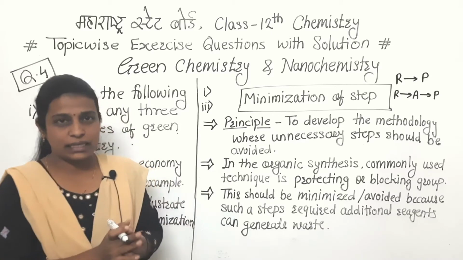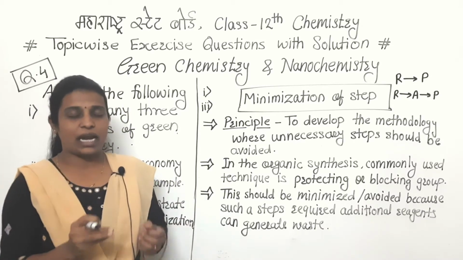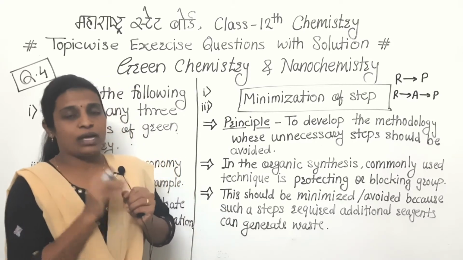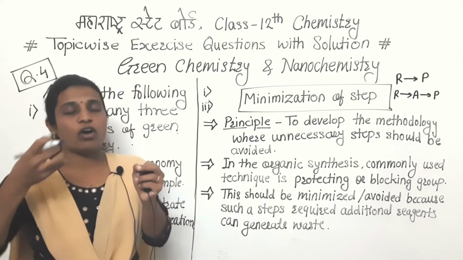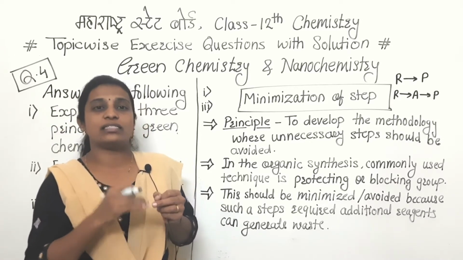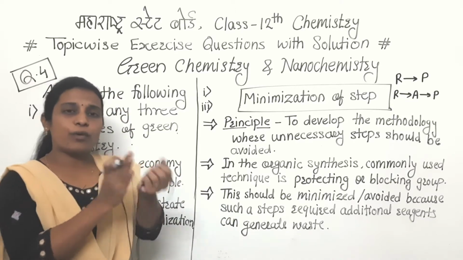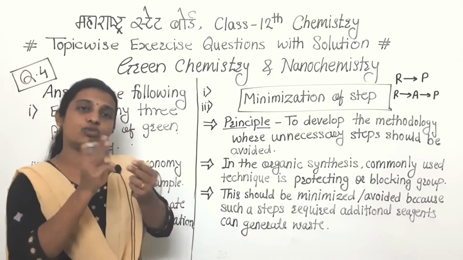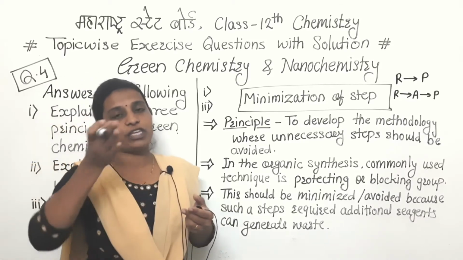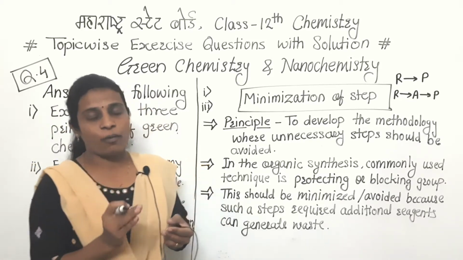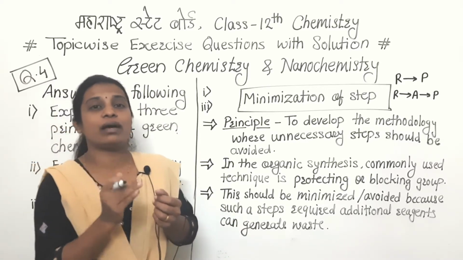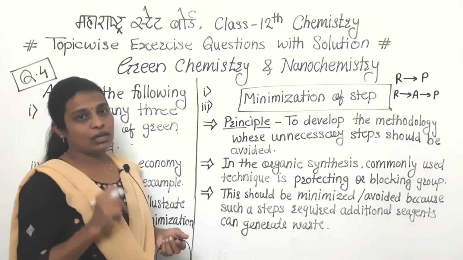In organic synthesis, a commonly used technique is that when there is a conversion from reactant to product, we have to protect one group, and after that for the removal of that protected group we have to use another reagent, and that is the deprotection. Means protection and deprotection, these 2 steps we have to follow, and in this way there is a requirement of additional chemicals as well as formation of waste product, which can be avoided by minimizing the steps. Now we'll discuss the example.